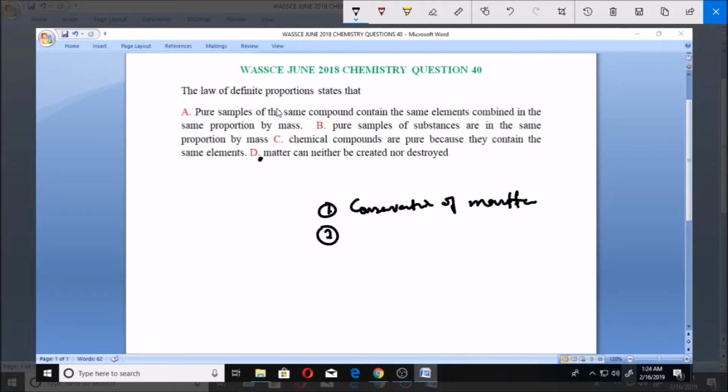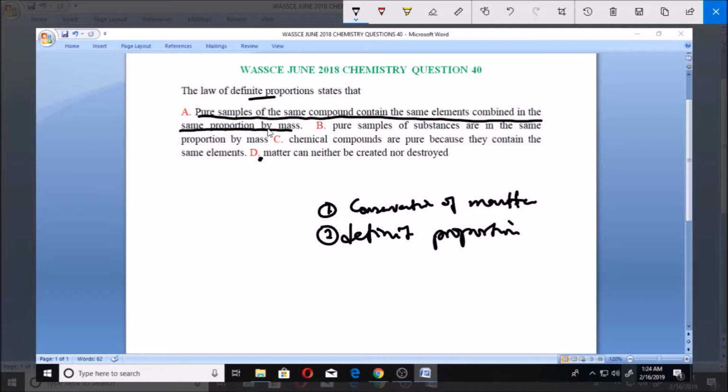But the one that we are considering today is the law of definite proportions. And what is the statement of this law? The statement is that pure samples of the same compound contain the same elements combined in the same proportion by mass. That is the statement of the law of definite proportions, and that makes A the correct option and answer.